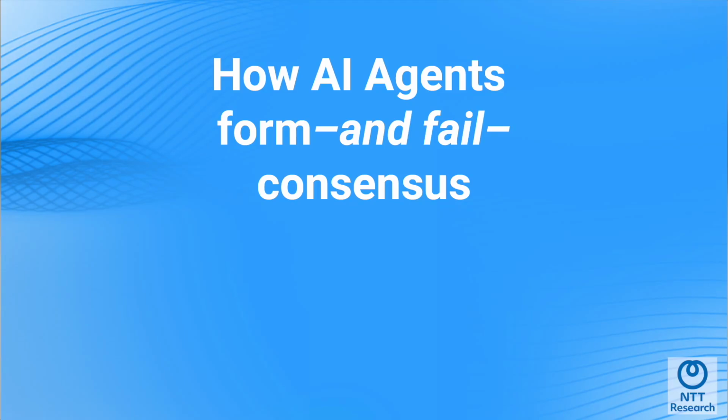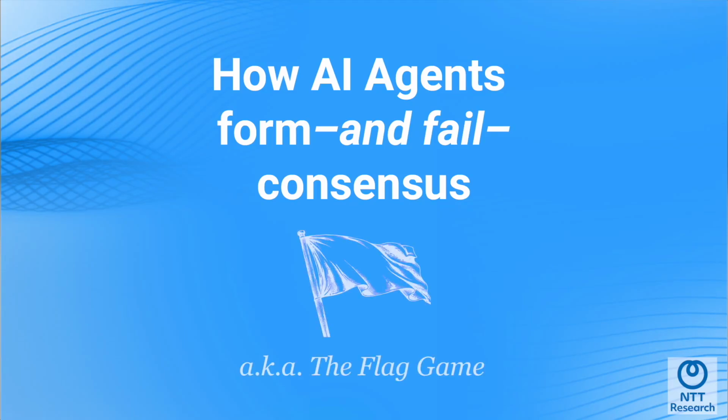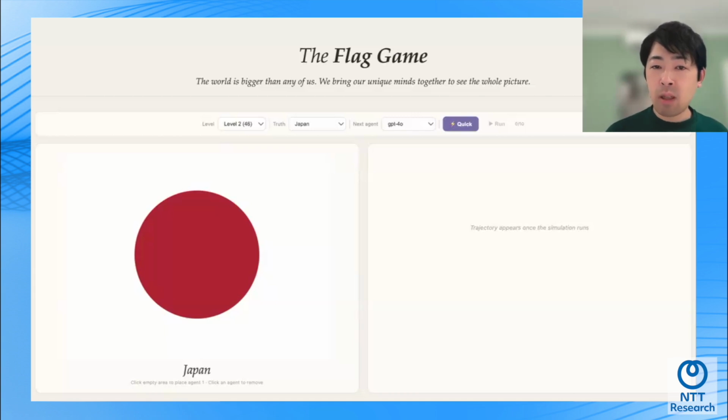So today I want to talk about our recent effort to understand the mechanisms of society of agents. Now, actually, multiple AIs, often together with humans, are forming a little multi-agent society and then working together to perform tasks. The particular game that we want to introduce today is what we call the flag game. The key idea of the flag game started by asking the question: what is society? What is democracy?